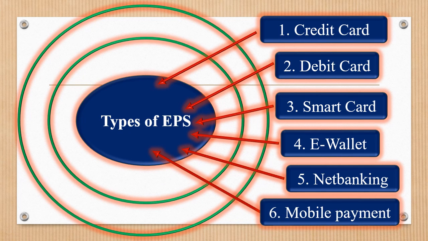Next, mobile payment. A mobile payment is a money payment made for a product or service through a portable electronic device such as a tablet or cell phone. Mobile payment technology can also be used to send money to friends or family members with applications like PayPal, PhonePe, Google Pay, etc.